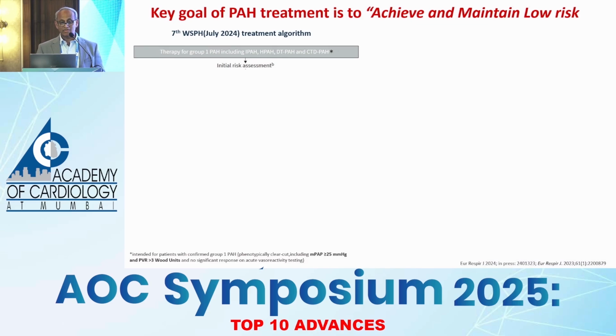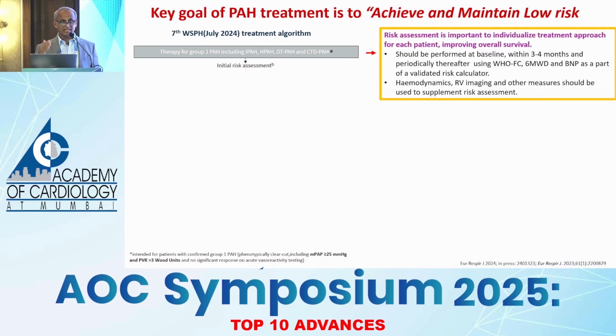Coming back to the key goal of pulmonary arterial hypertension, which is to achieve and maintain a low risk. So risk stratification is important. That's the goal we are talking about. And this risk assessment, not only at the baseline, you need to periodically keep on doing it. First follow up 3 months later, but periodically keep on doing it to see which risk category your patient belongs to, so that you are good to up-titrate medicines.